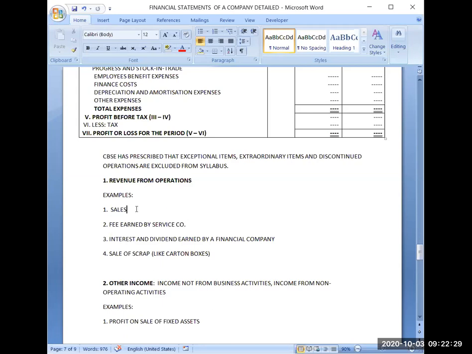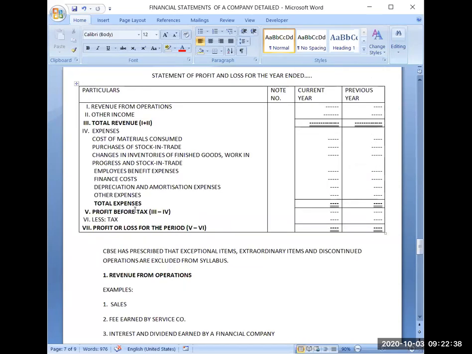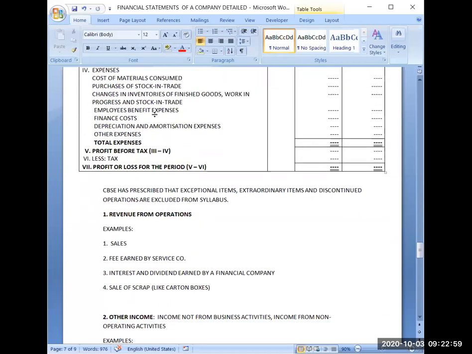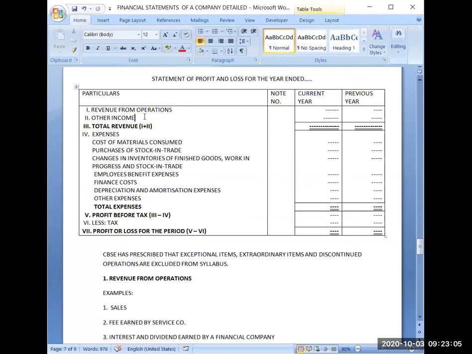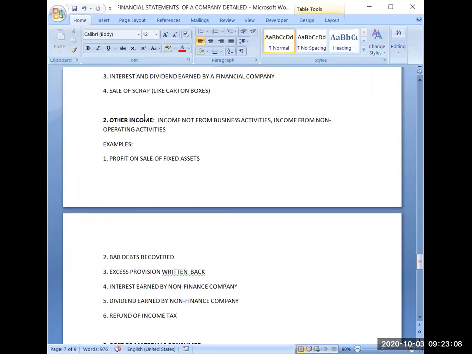So, but major part of revenue from operations will be always sales or fees earned by a service company. But because we are concerned about mostly with the companies which are dealing in goods, that's why sales will be the major part. Now, other than sales, you always receive some income. If you remember your profit and loss account, you were receiving commission, you were receiving rent, dividend, interest. So rent, dividend, and interest are not an operating income for the business. So that sort of income will come in other income because it is income at least for the business.